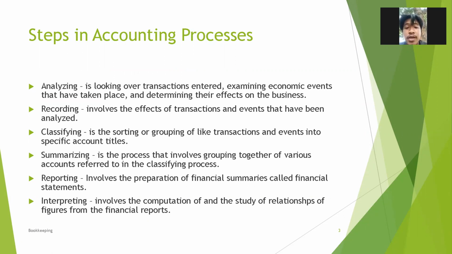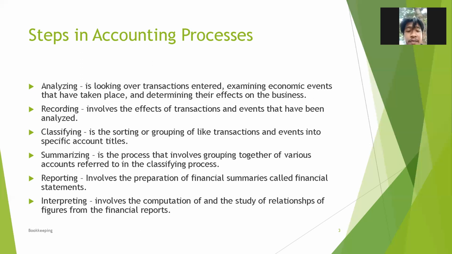So here are the steps in the accounting process. First is analyzing, which is looking over transactions entered, examining economic events that have taken place, and determining their effects on the business. Recording involves the effects of transactions and events that have been analyzed. Then classifying is the sorting and grouping of like transactions and events into specific account titles.